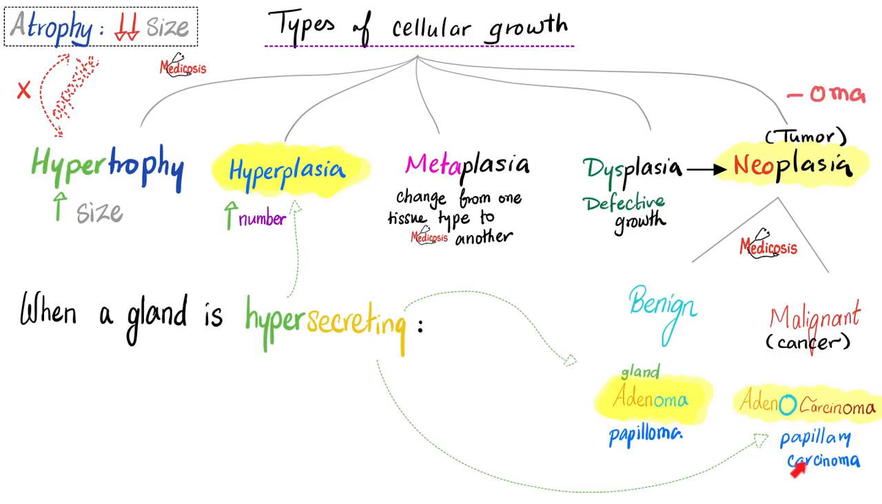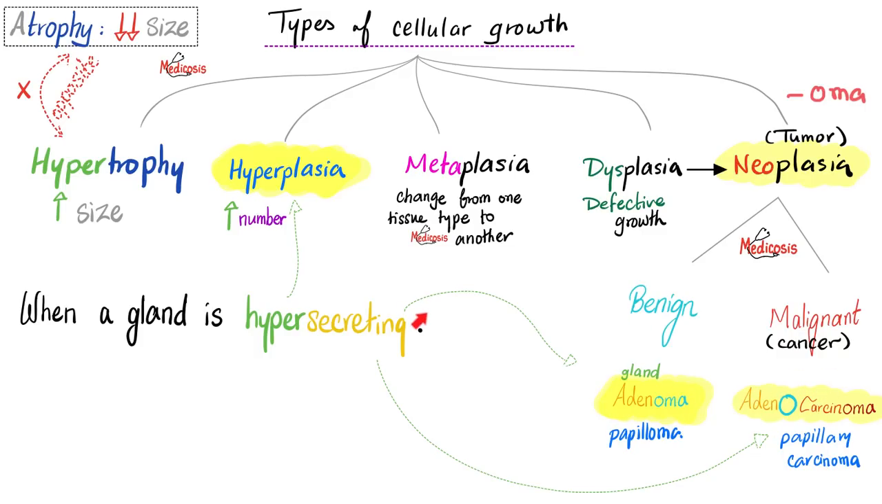Lipoma, benign. Liposarcoma, malignant. Chondroma, benign. Chondrosarcoma, malignant. Osteoma, benign. Osteosarcoma, malignant. Leiomyoma, benign. Leiomyosarcoma, malignant. Today we're talking about pituitary adenoma, benign. But if we say adenocarcinoma, then it's malignant.